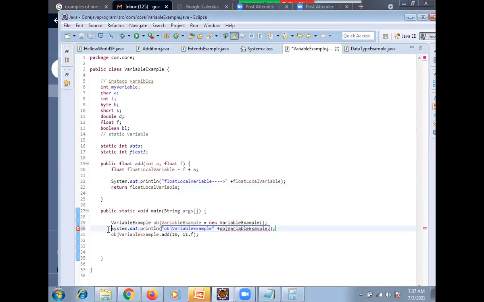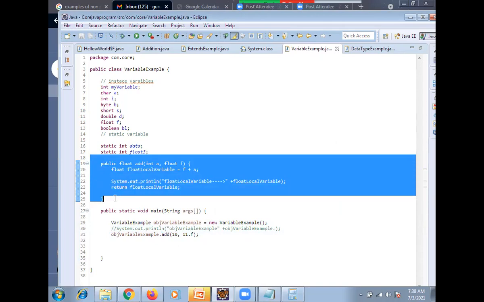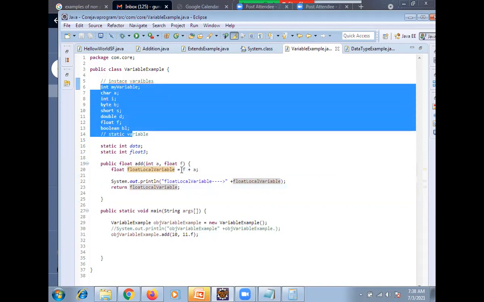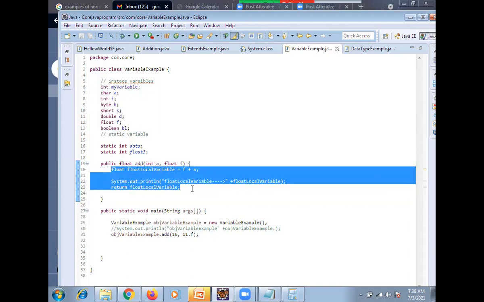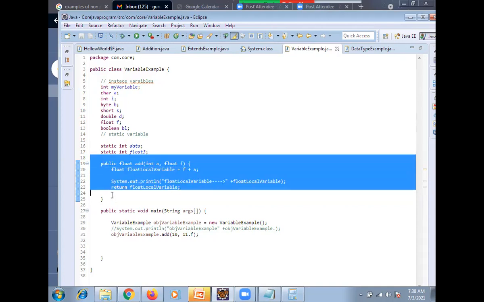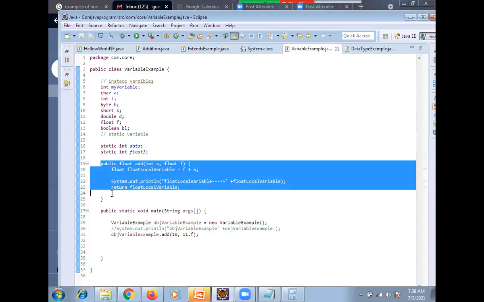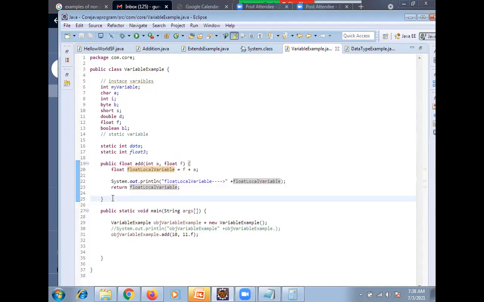So if you want to do a calculation inside the method, I will perform it for you, but I don't want to give access to this. You are defining it inside the curly braces inside the method. This you cannot access like other variables. That's why we are calling it a local variable. A local variable you cannot access outside the method. Vamsi, Naveen, clear? Okay.